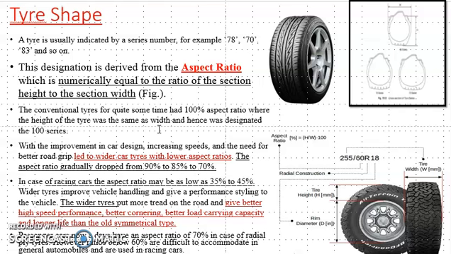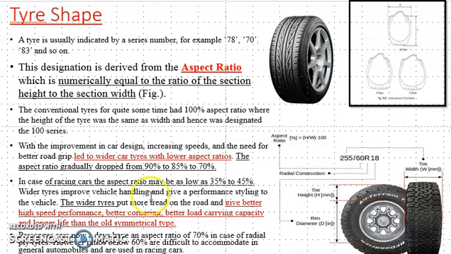Okay, in car design, the increasing speed and the need for better road grip led to wider car tires with lower aspect ratio, and the aspect ratio gradually dropped from 90% to 85% and now 85% to 70%. Okay, means if we want better grip and increasing speed, that's why in modern times we are using tires which have a lower aspect ratio. Means as compared to the section height, the section width should be more.